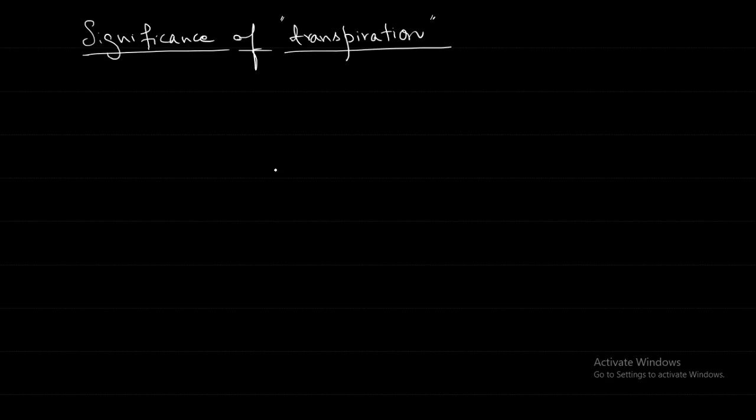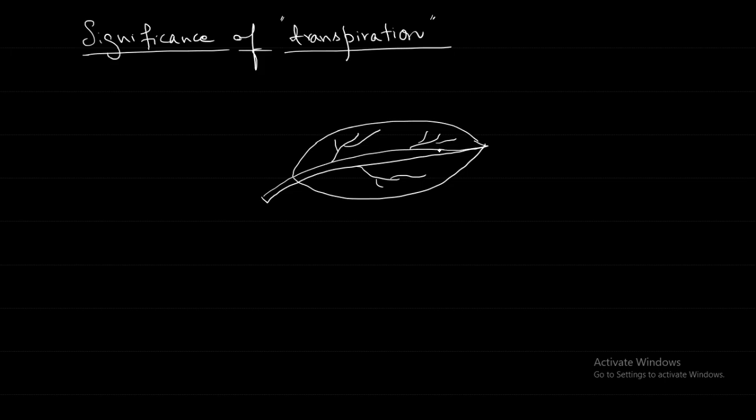Now let us try to understand. A simple leaf is there, and there are some thick veins, some thin veins, and the stomata are there. So many stomata are there.